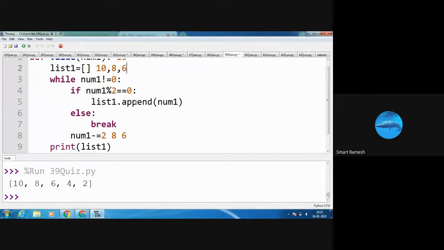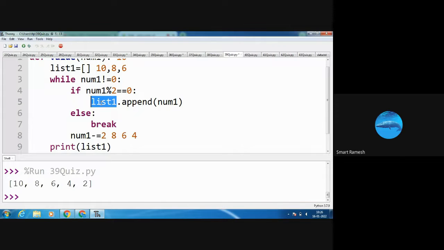Next, I came to the line after the if block. num1 equals num1 minus 2, so 6 minus 2 is 4. Again I go to the while loop. 4 not equal to 0, yes, the condition is true, so I enter the if block. 4 modulus 2, the answer is 0. 0 equal to 0, yes, the condition is true. Again I go to the if block.